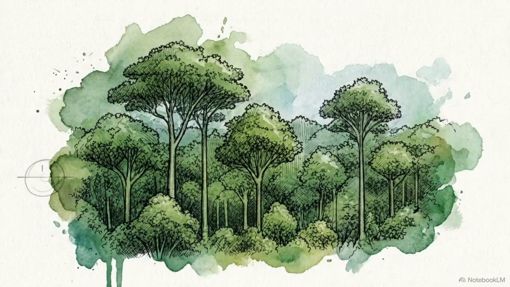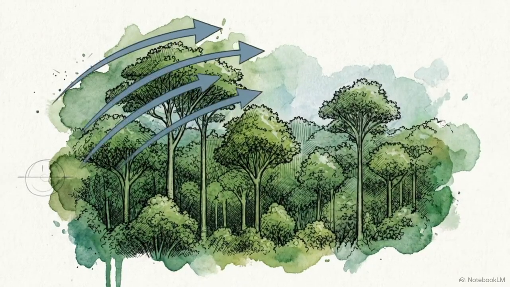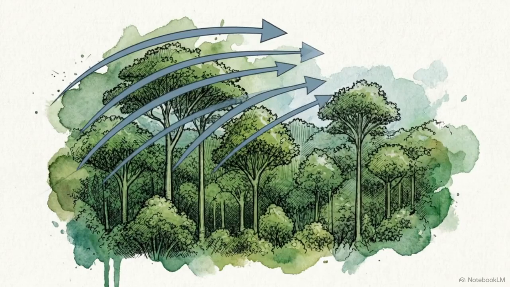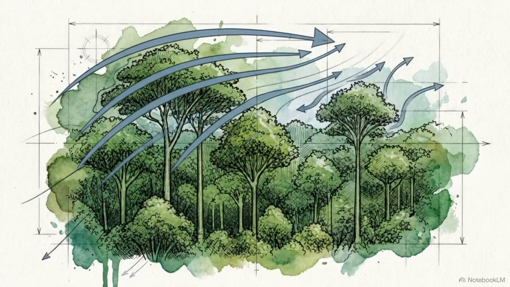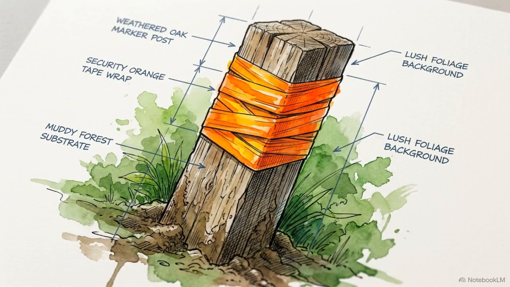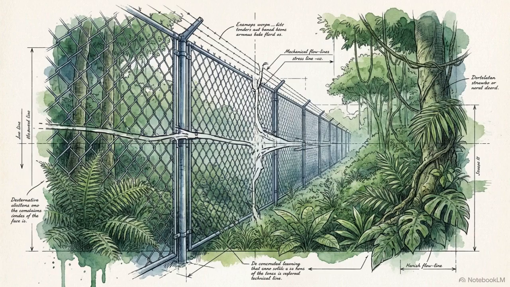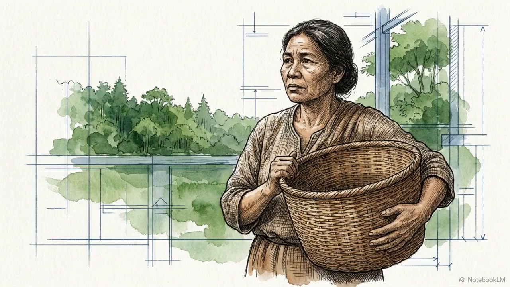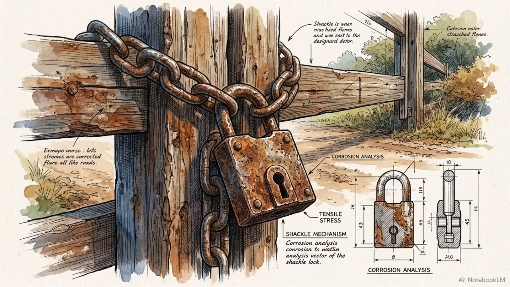A REDD Plus project in a place like Cambodia usually begins with a straightforward objective: draw a protective boundary around a highly vulnerable, carbon-rich forest and stop anyone from cutting it down. Aggressively walling off an ecosystem creates an immediate problem. For the indigenous groups and economic migrants living nearby, that forest is their livelihood. If you restrict access without providing alternatives, you actively destroy their ability to survive.